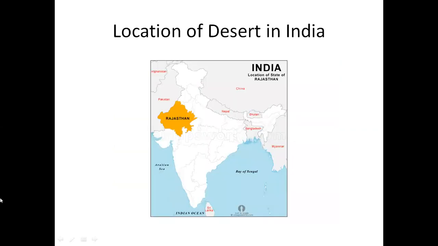Location of the desert in India. In India, the desert is located on the western side of the northern plains. It is called the Great Indian Desert or Thar Desert. The Great Indian Desert mainly lies in the state of Rajasthan.